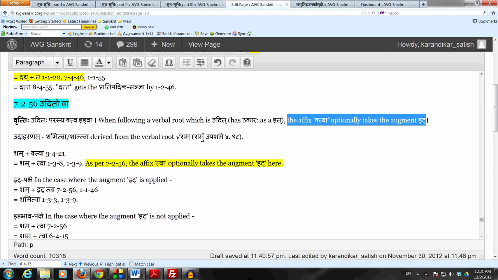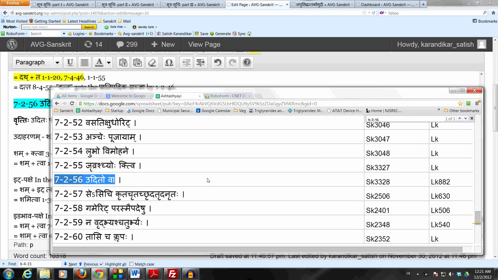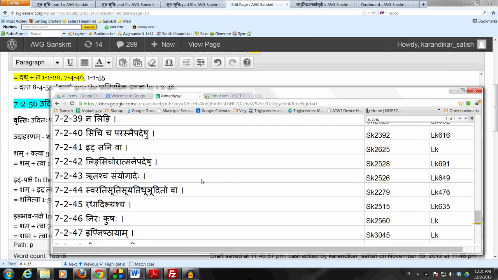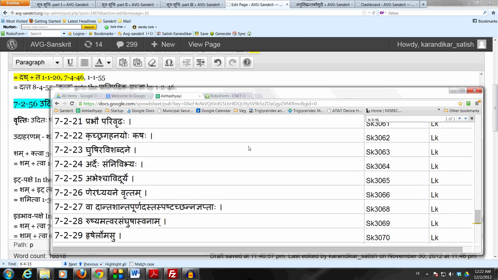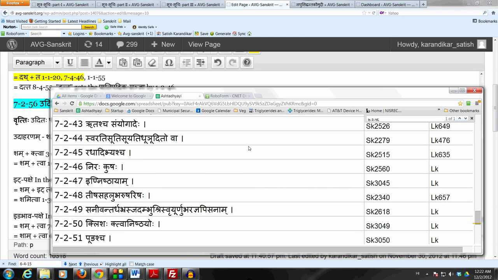Why are we studying the sutram right now? Because the present topic is not about the affix ktva. But recall 7.2.15, which has already told us that whenever a verbal root allows the augment it optionally anywhere, then following that particular verbal root, a nishtha affix does not take the idagamaha. That's 7.2.15. That will become clear as we take the examples here. But this sutram 7.2.56 does not directly concern the affix nishtha. It is concerning the affix ktva.